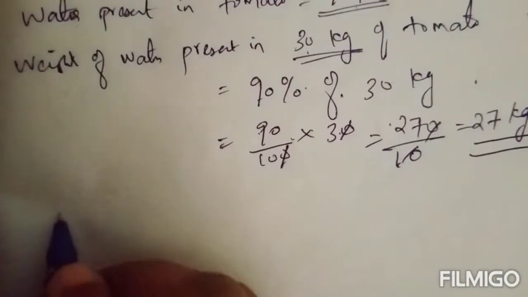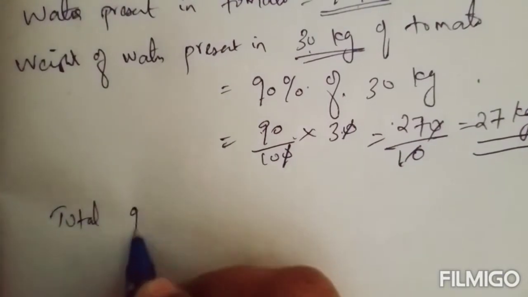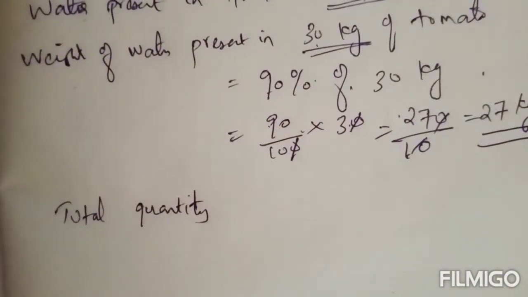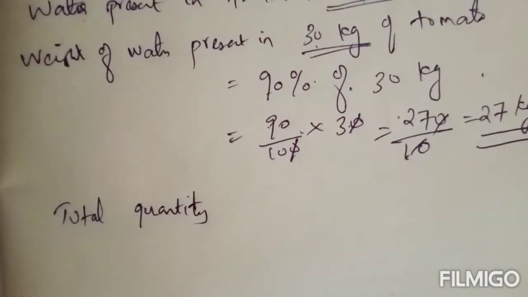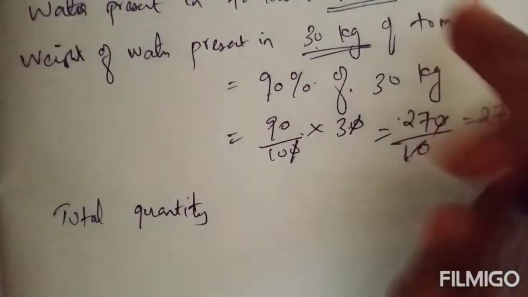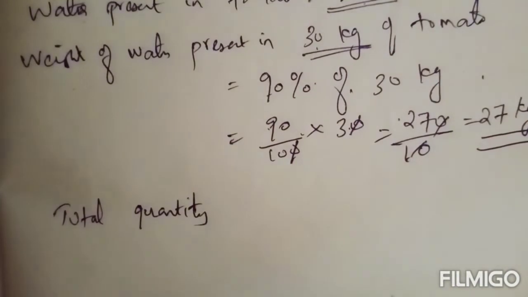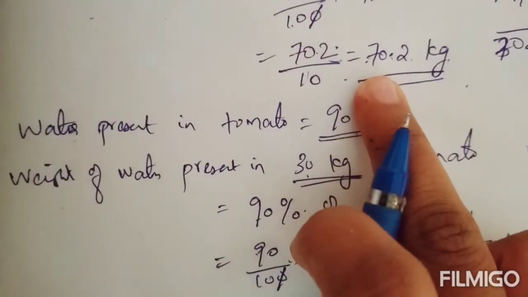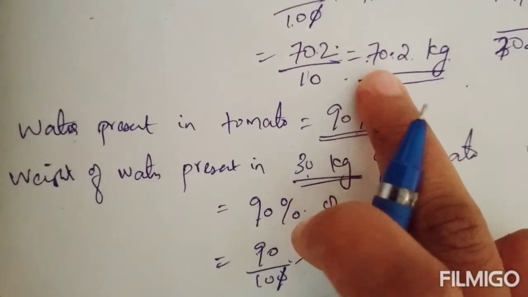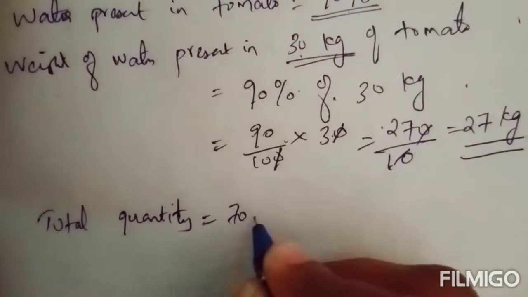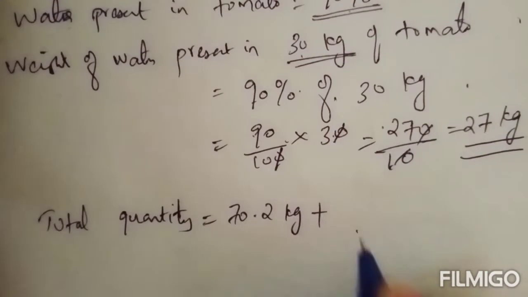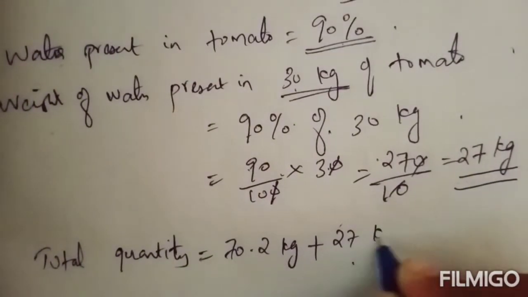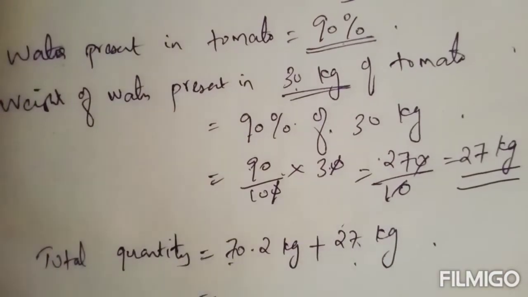Okay. So we need the total quantity of water present in 90 kilogram of potato and 30 kilogram of tomato. In order to find the total weight of water in potato and tomato, just add. First you got in 90 kilogram of potato, 70.2 kilogram of water is present. In 30 kilogram of tomato, 27 kilogram of water is present. Just add these two.